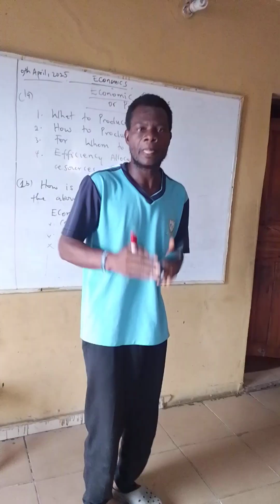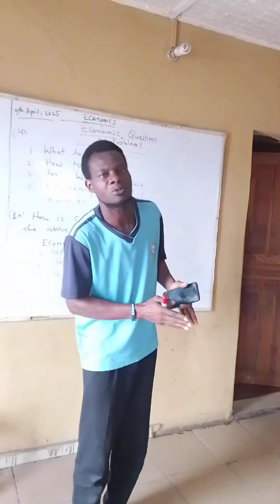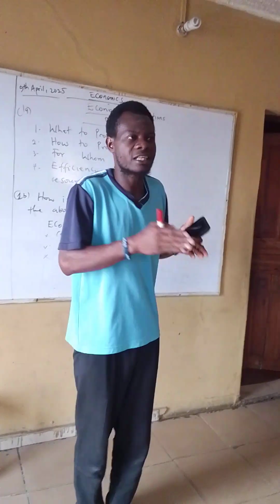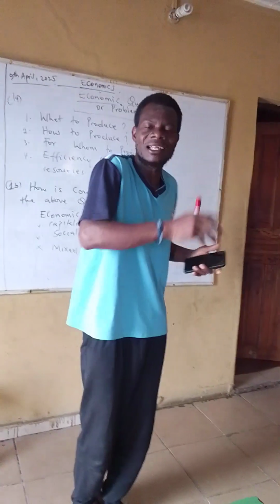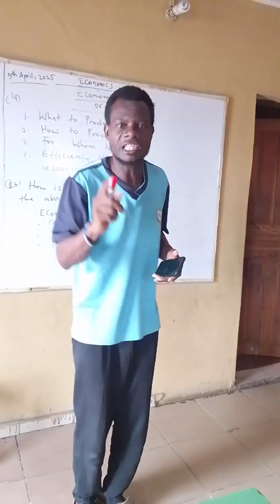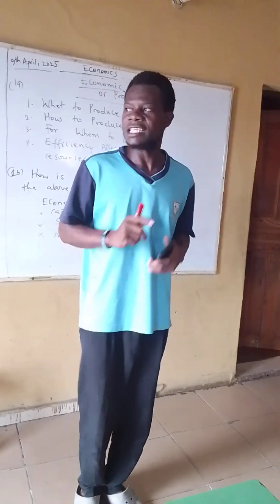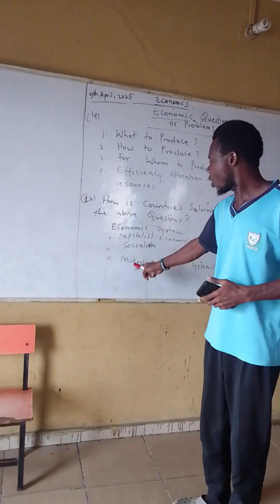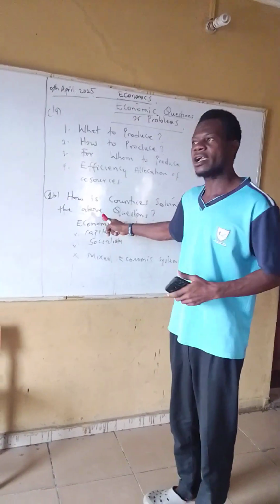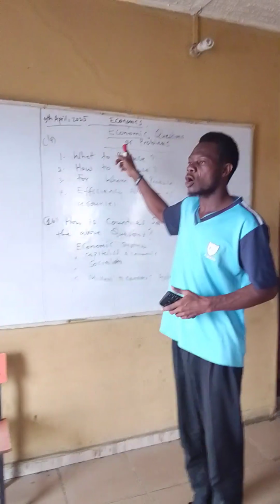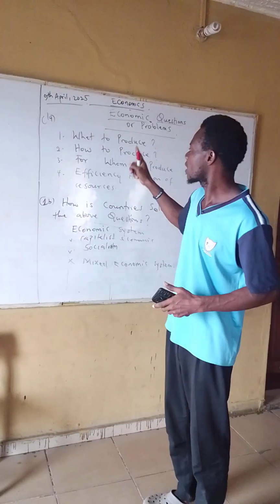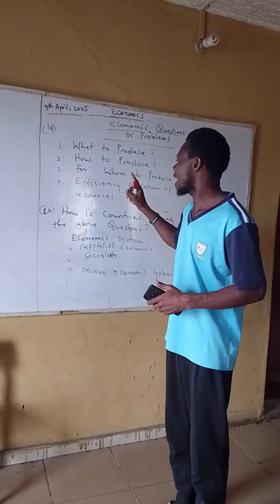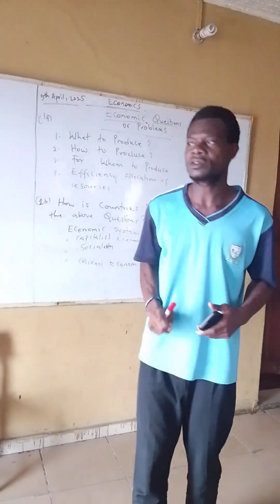Also, in the health sector, we have public hospitals, we have private hospitals. We have state hospitals, and we also have different hospitals that are owned by private individuals, named by private individuals' names. That is how the government of every country solves the economic problems above: what to produce, how to produce, for whom to produce, and efficient allocation of resources.